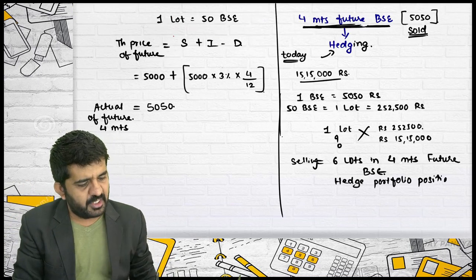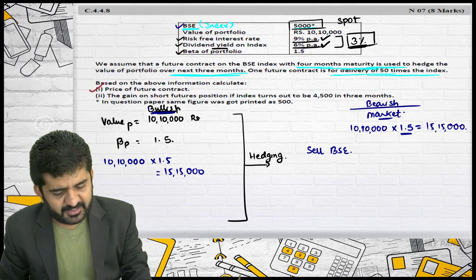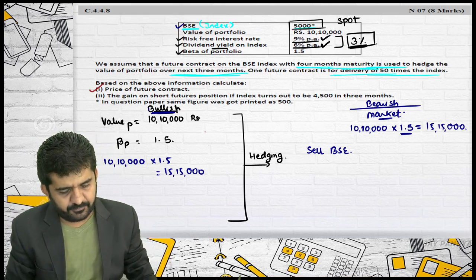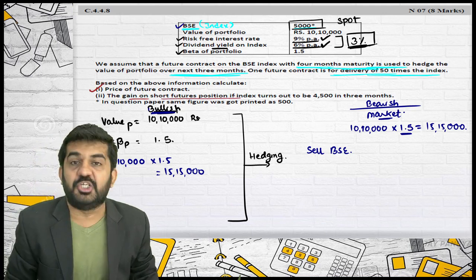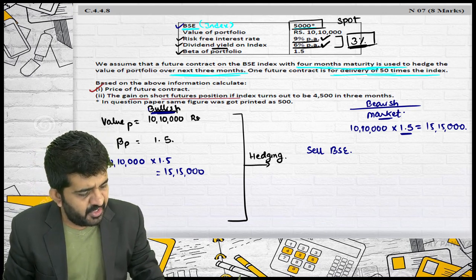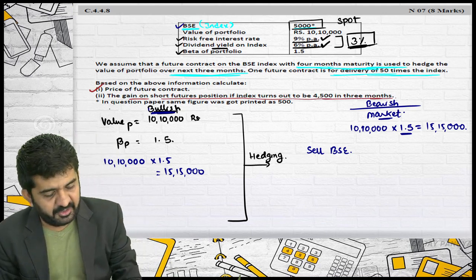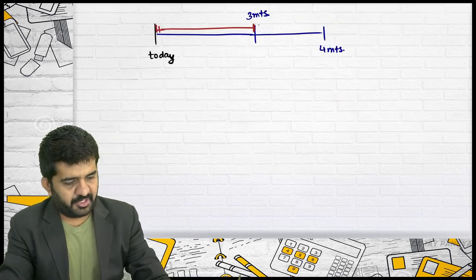Let us go first to the sum ahead. Based on the above information, calculate the price of future contract. We have already calculated 5050. The gain on short future position, if index turns out to be 4,500 in 3 months. Try to concentrate.